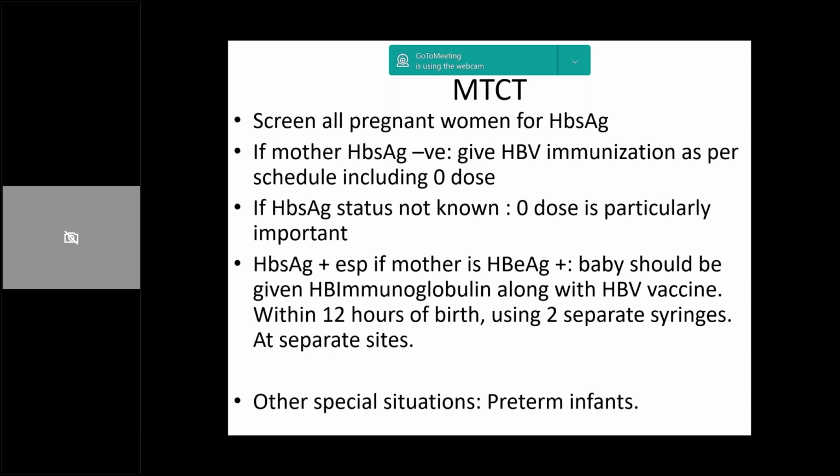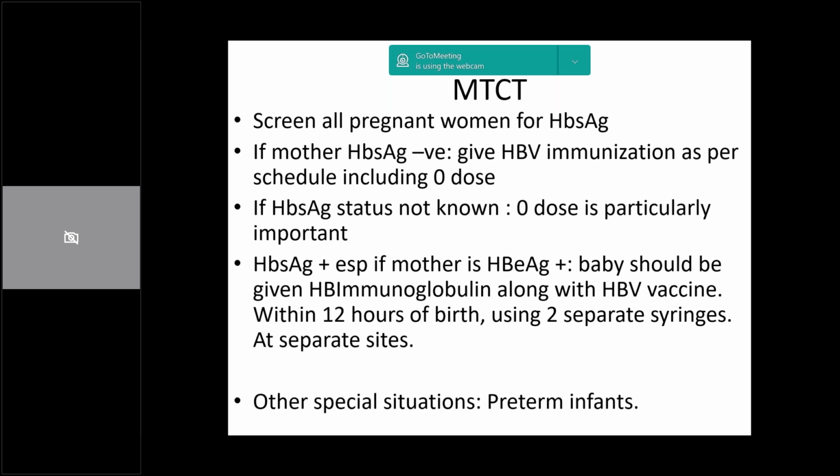And after that you give 2 more doses: after the birth dose, a dose at 1 month and a dose at 6 months. Suppose hepatitis B immunoglobulin is not available, then the HBV vaccine alone can be given at 0-1-2 months, and an additional dose can be given at 9 to 12 months.